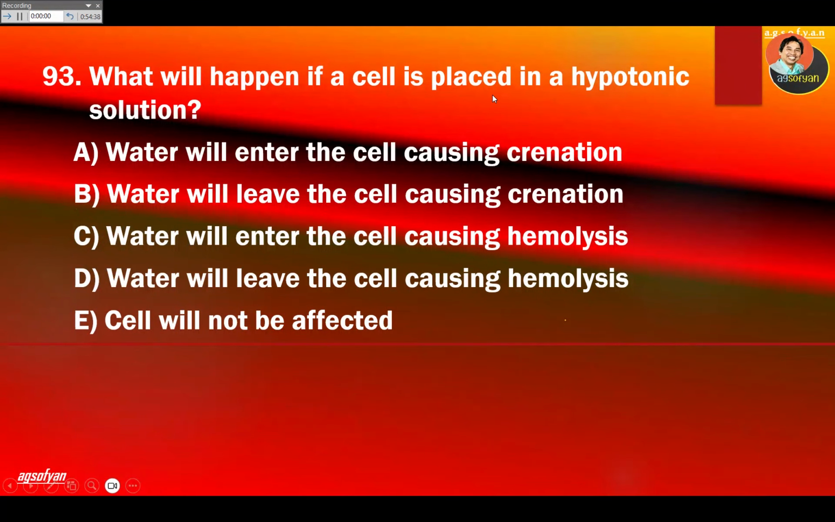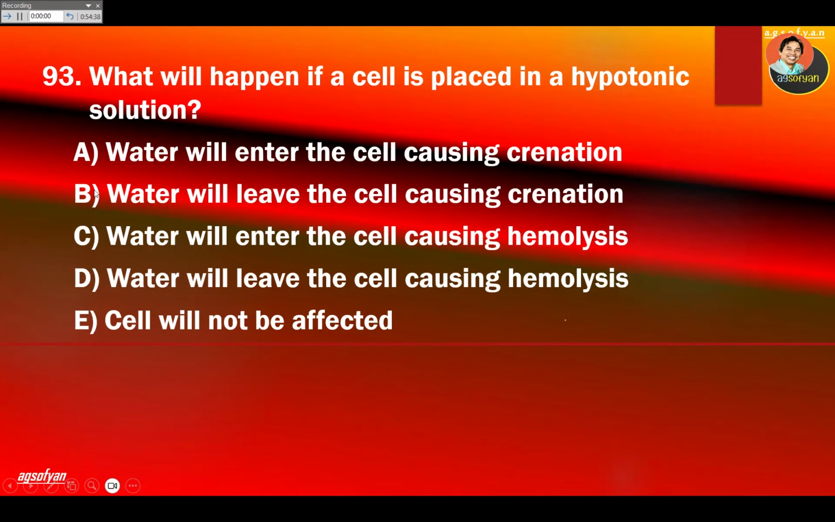What will happen if a cell is placed in a hypotonic solution? Hypotonic solution means that the solution has less solute compared to the cell. So what happens? The water will enter into the cell, trying to dissolve the solute. So water enters the cell.